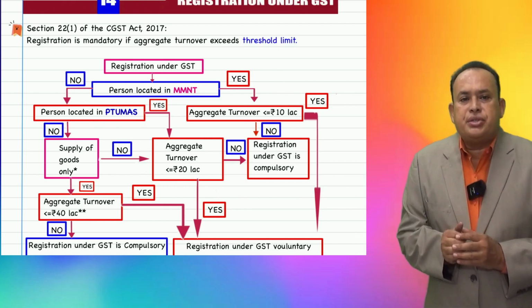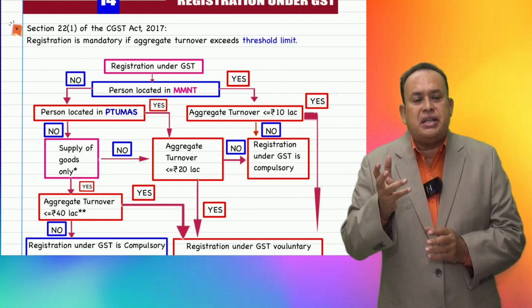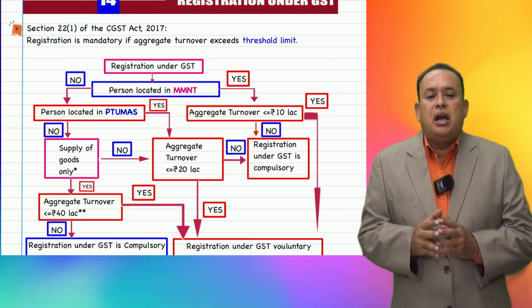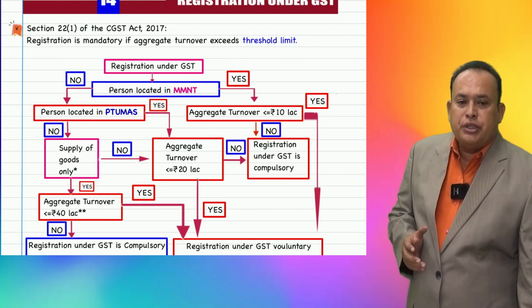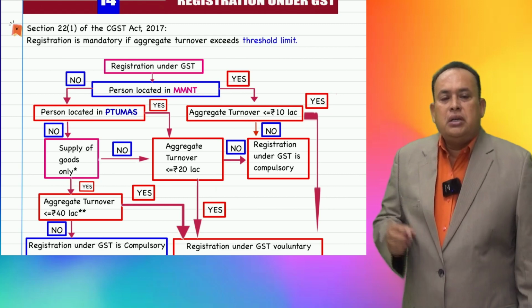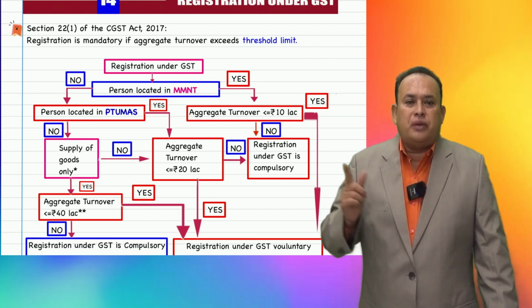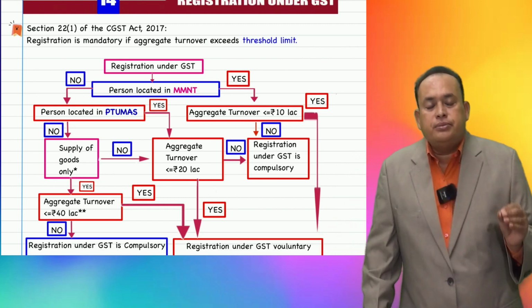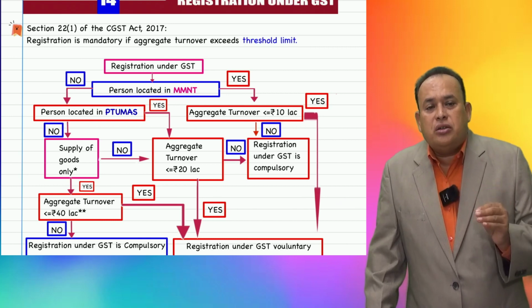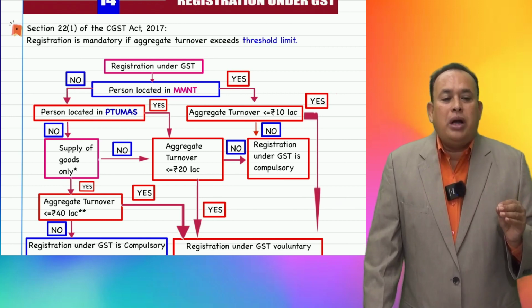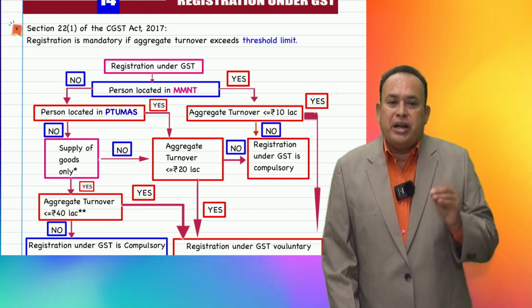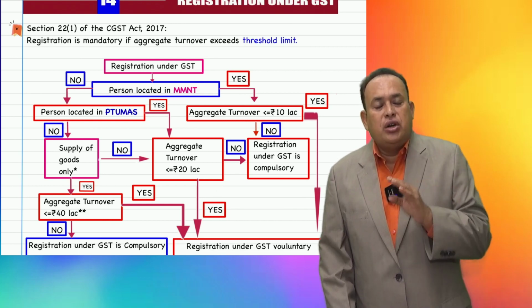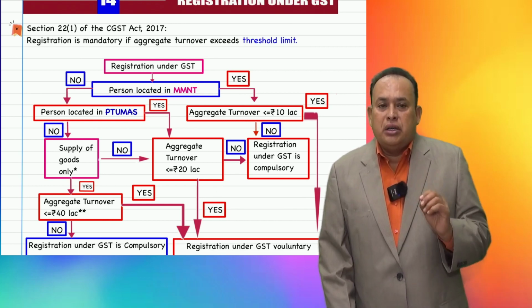In the last class, we discussed elaborately under the registration chapter, section 22, subsection 1 of the CGST, which talks about the threshold limit for registration. What is the threshold limit for registration? For a few states, 10 lakhs.